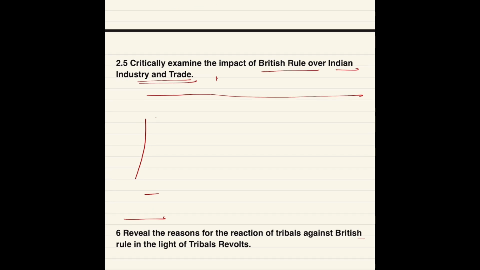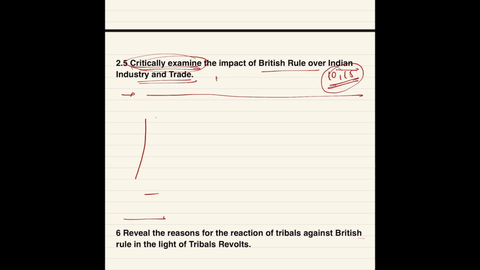If we talk about the introduction, we can write a general point like: the effect of British rule over Indian industry and trade was multifaceted and profound, bringing about significant economic, social, cultural, and structural changes. Because it is critically examine, this is very limited space MPPSC has provided. Such a question is ideally asked for 10 or 15 marks in UPSC, because there are so many points to write.